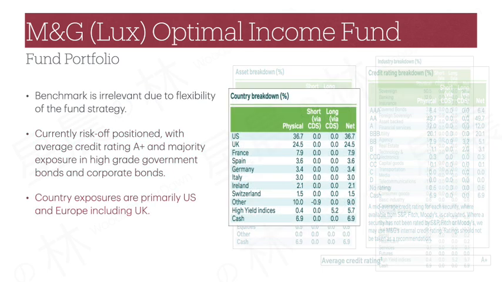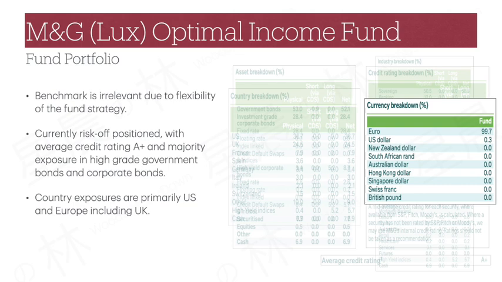Looking at country breakdown, it gives us an idea of where the bulk of government bonds come from. In this case, it's clearly US and UK. The rest are mainly European countries, which suggests the fund doesn't have a strong view on emerging markets and Asia at the moment. That being said, remembering the fund is euro-based, the bonds held by the fund would either be euro-denominated or hedged in euro. The fund is almost completely in euro exposure.